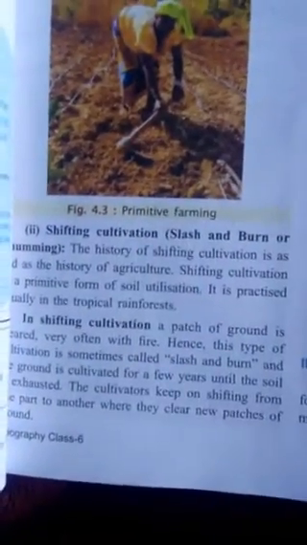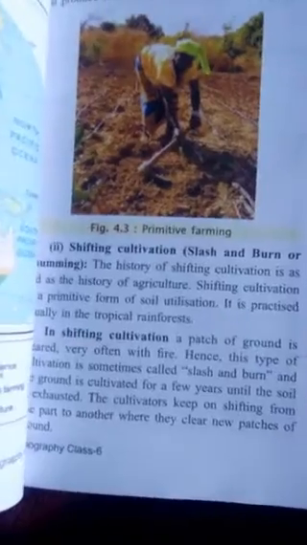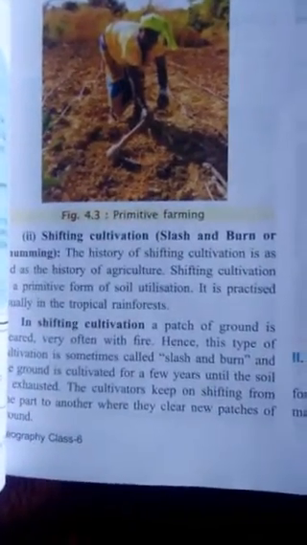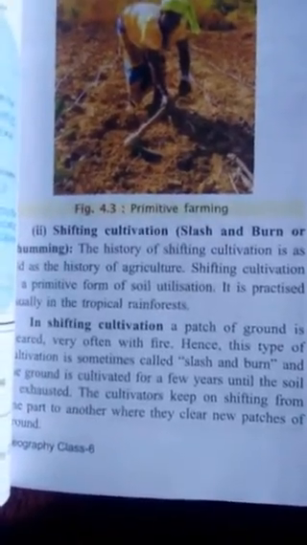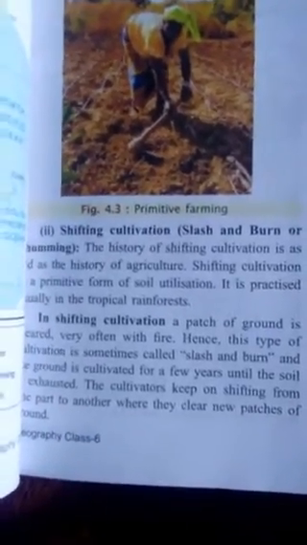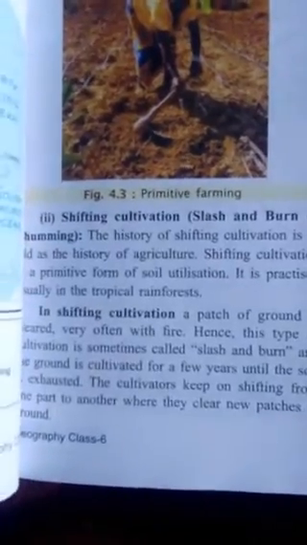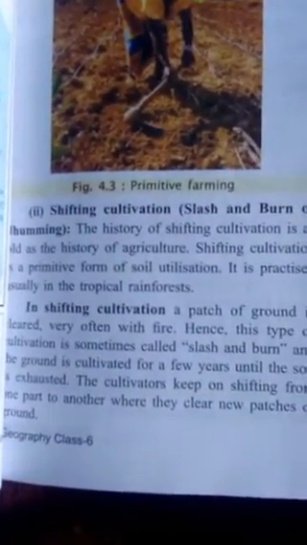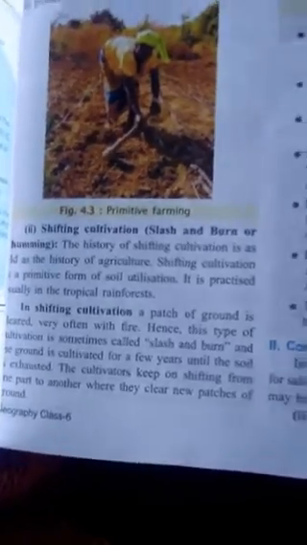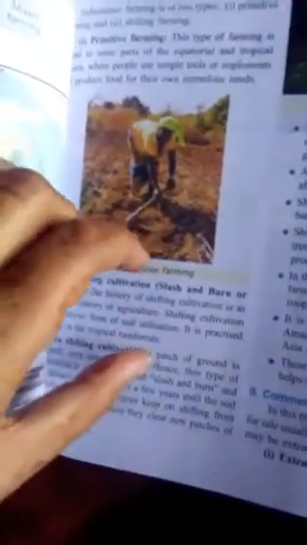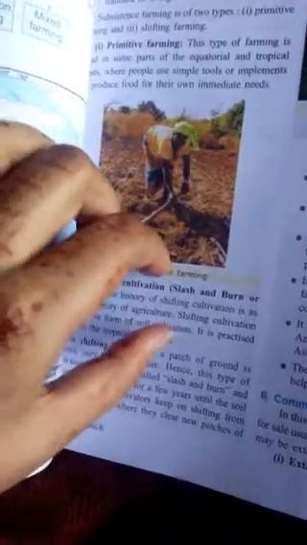The next type is shifting cultivation. It is also called slash and burn. The history of shifting cultivation is as old as the history of agriculture. In India, shifting cultivation is a primitive form of soil utilization. Shifting means, suppose we live in this place and next we shift to another place.